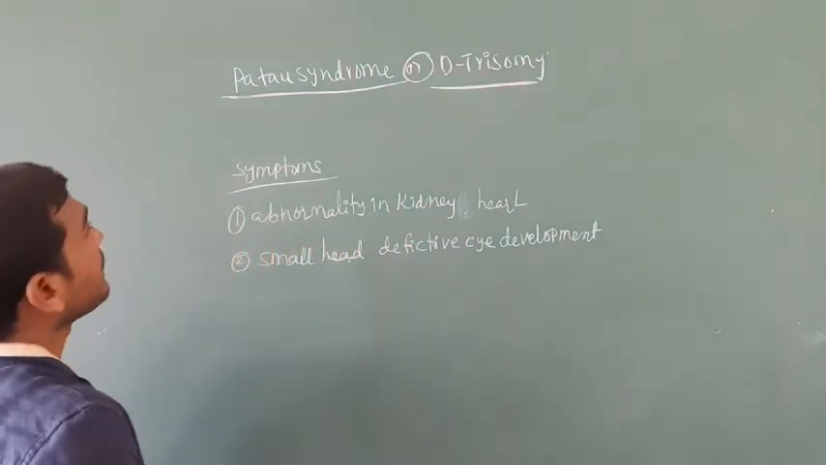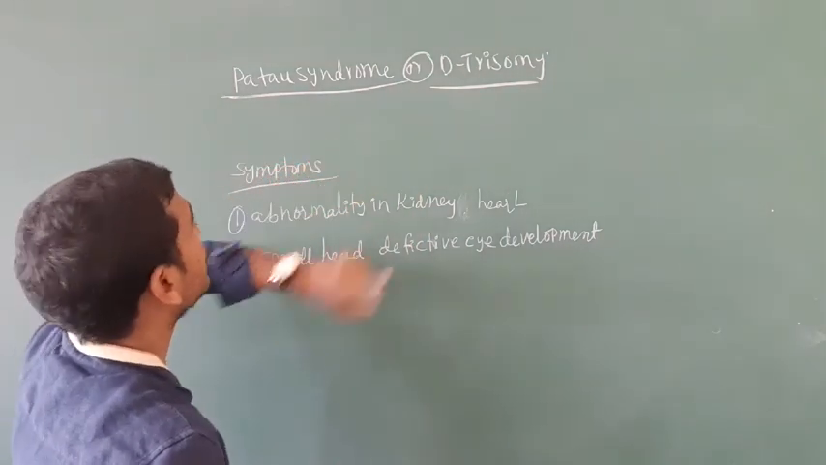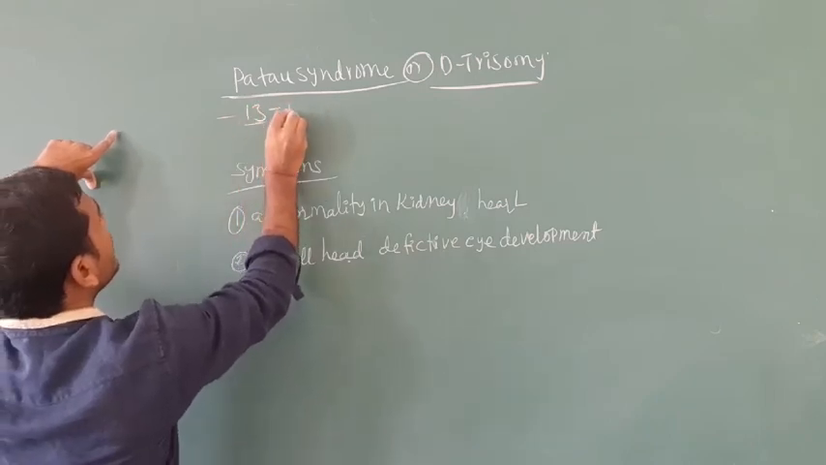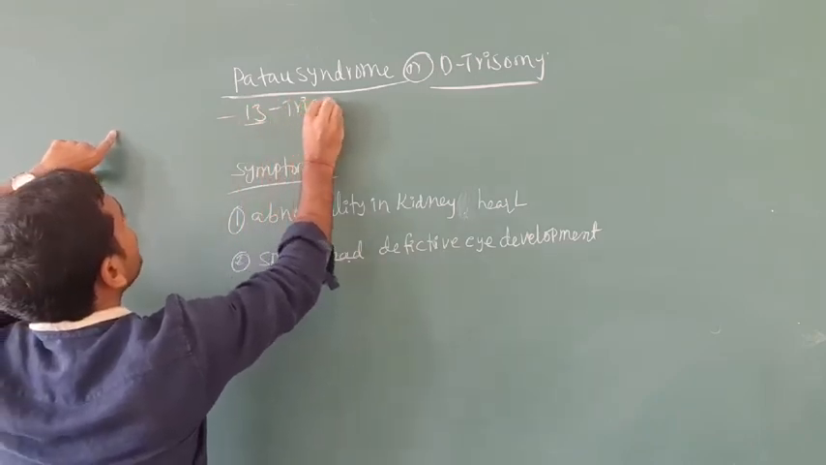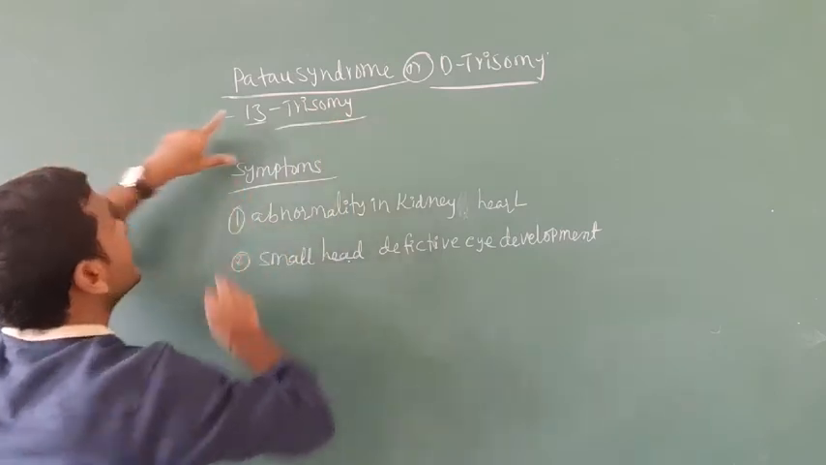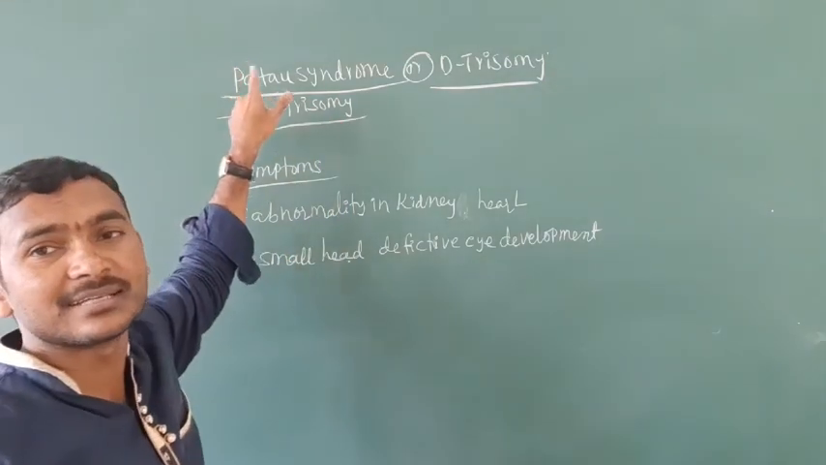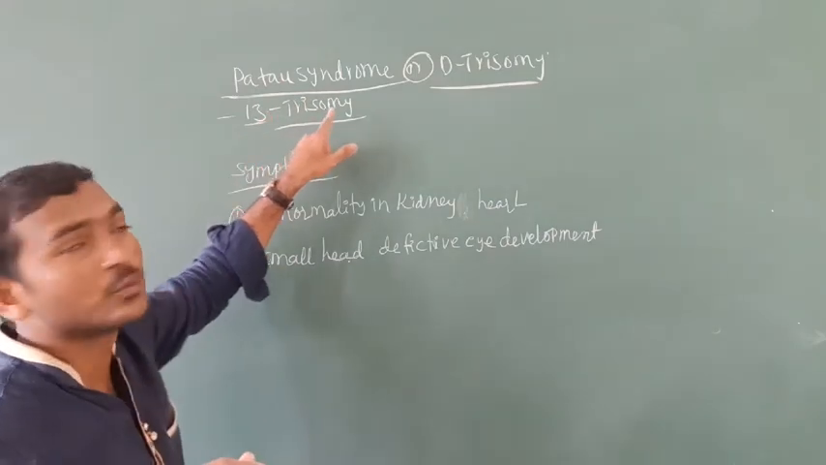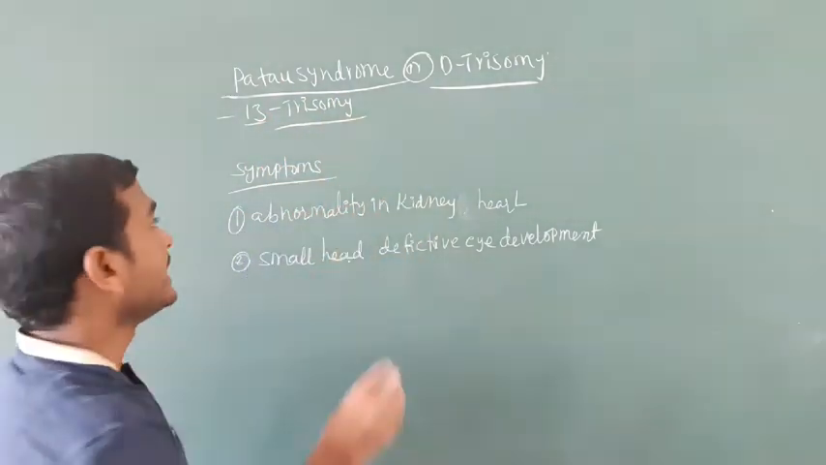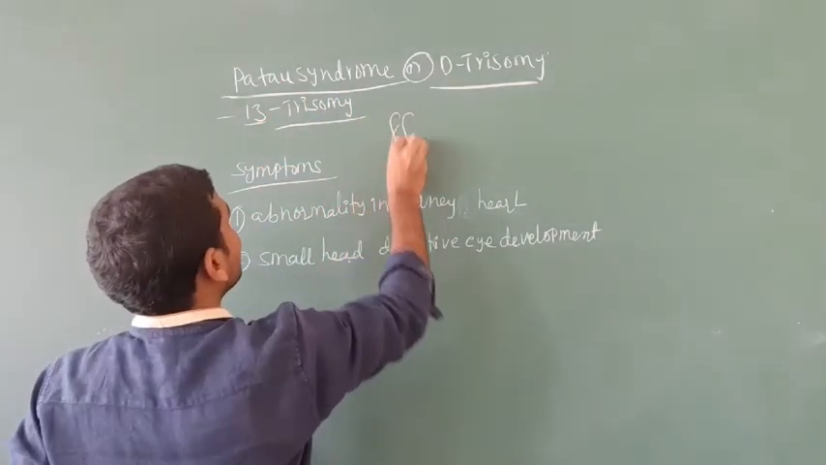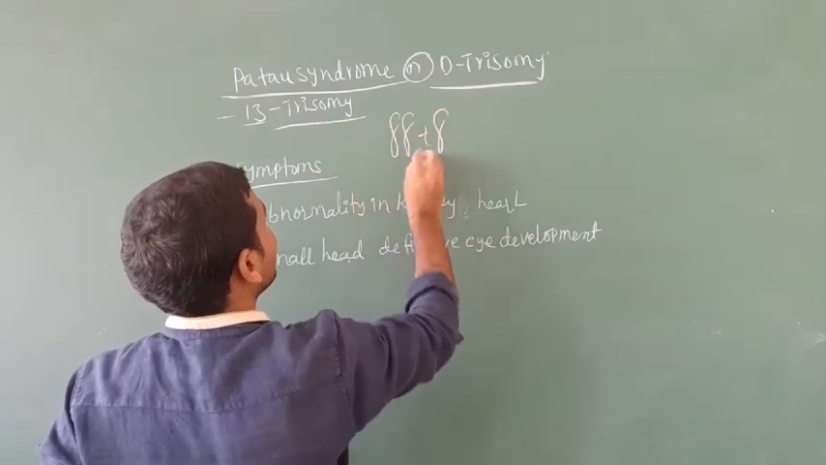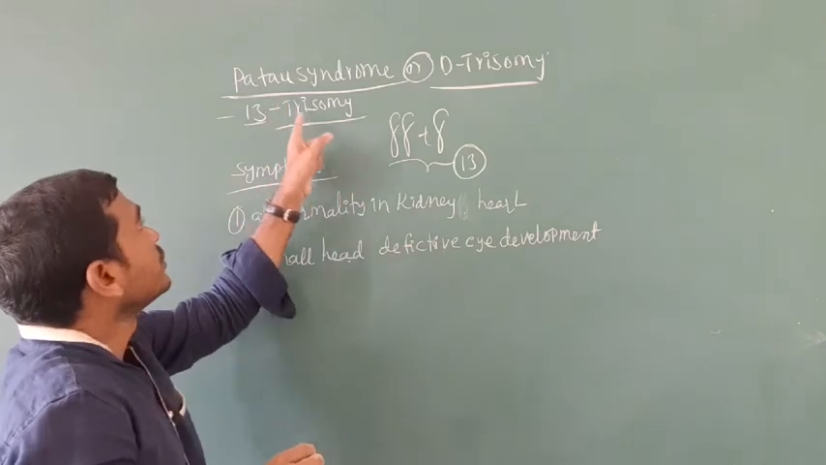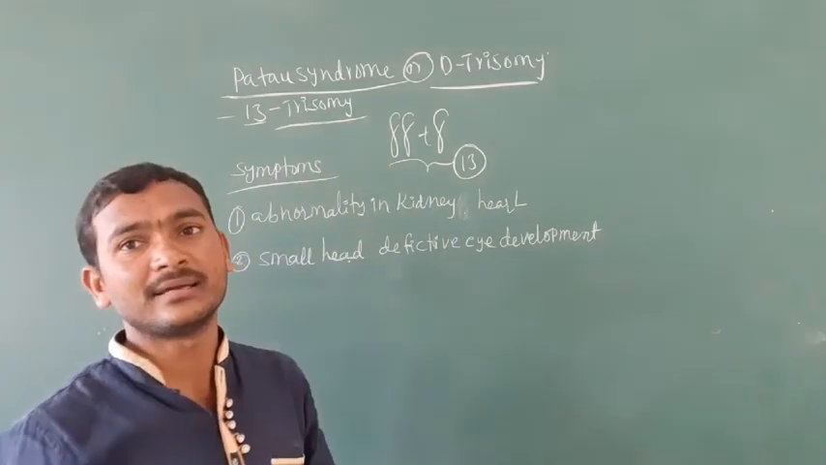What is Patau or D syndrome? D trisomy means the Patau syndrome is caused due to trisomy of the 13th chromosome. The puberty starts at 13 years, so that's the mnemonic: the 13th chromosome is trisomic. It means one additional, extra chromosome is added to the 13th chromosome. That's why Patau syndrome is a trisomy.